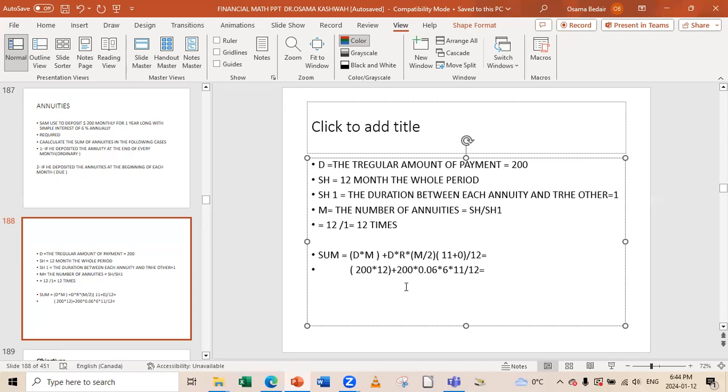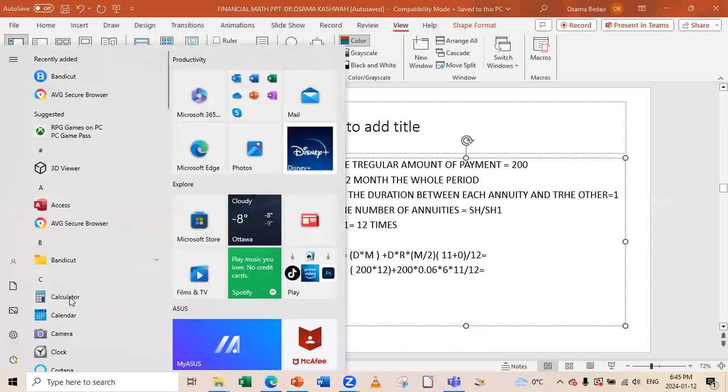If we calculate it, we can go to the calculator right now. Let's go to our calculator.